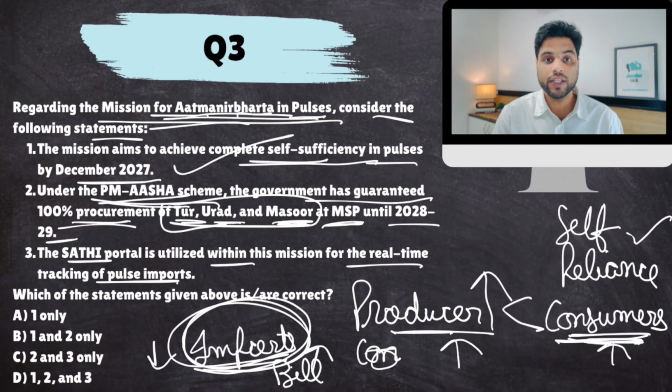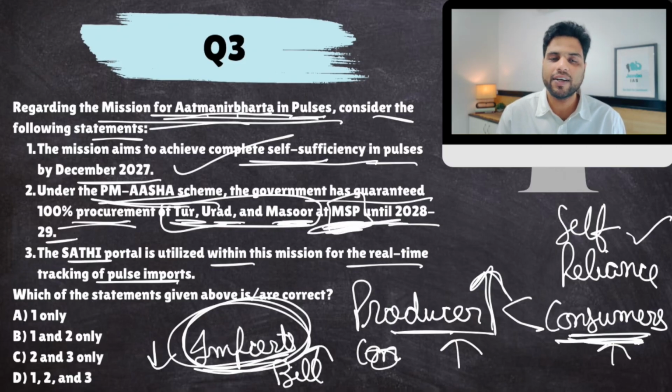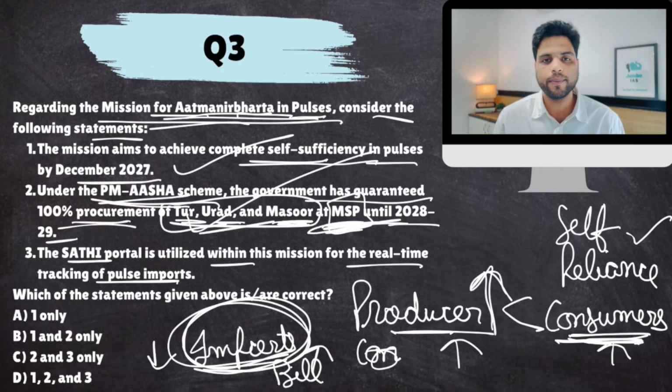This is a good thing. Now, because of MSP, more and more farmers would want to grow pulses because they would get assured returns. So this would increase production, right? So because of these assured returns, production would be incentivized. Farmers would shift from wheat and rice towards these three crops. So this is also there.